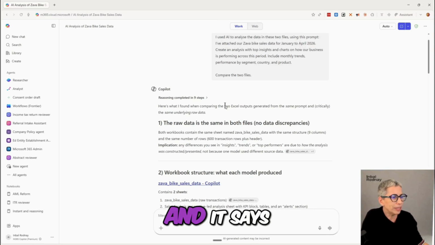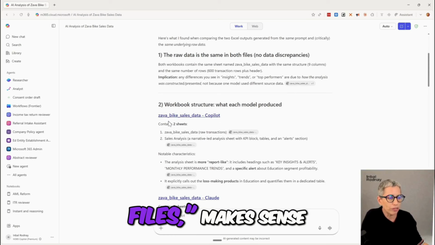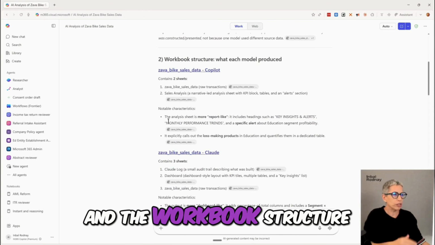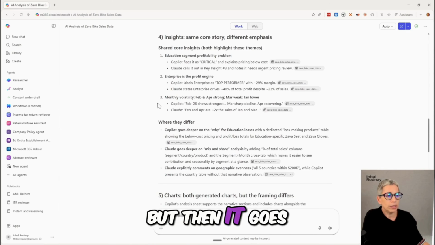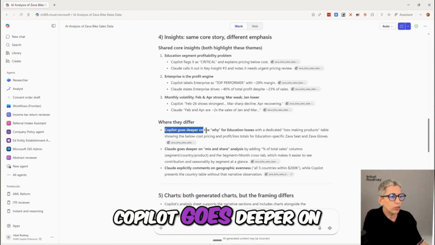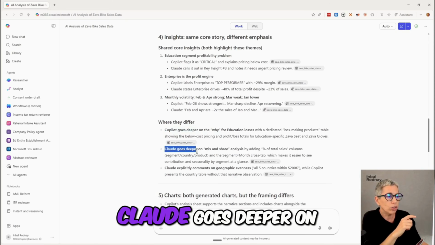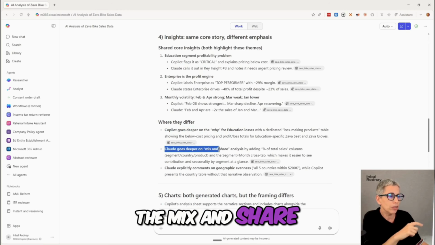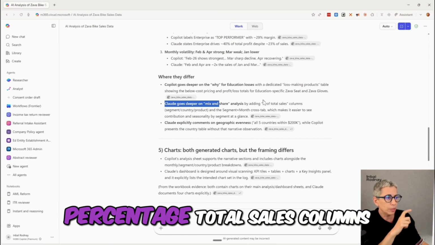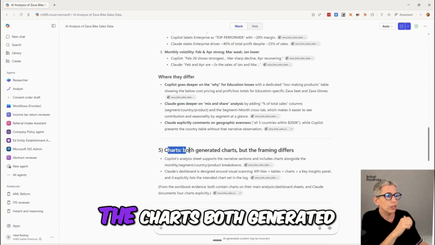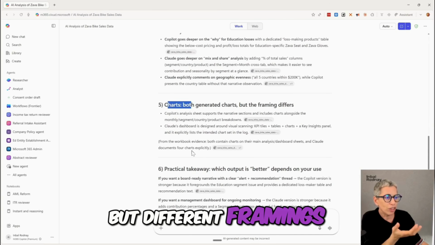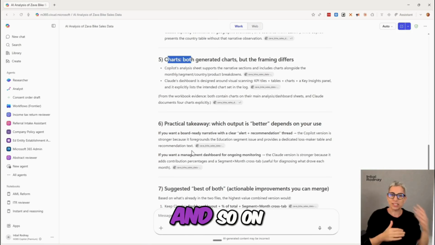And it compared them, and it says the raw data is the same in both files, which makes sense. And the workbook structure describes what it finds. But then it goes into where they differ. Copilot goes deeper on the why for the education losses. Claude goes deeper on the mix and share analysis by adding the percentage total sales columns. The charts were both generated but with different framings, and it talks about that, and so on.